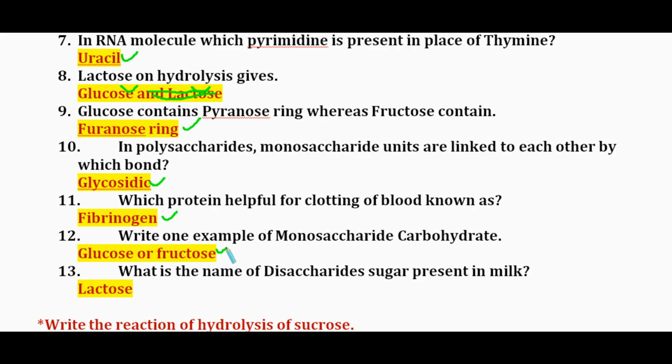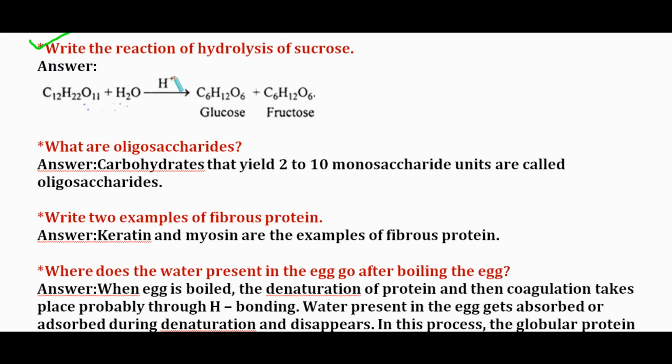Write one example of monosaccharide carbohydrates. It is glucose or fructose. What is the name of the disaccharide sugar present in milk? It is lactose. Write the reaction of hydrolysis of sucrose. C12H22O11 + H2O gives glucose and fructose. They have the same formula, but the structure is different. What are oligosaccharides? Carbohydrates that yield 2 to 10 monosaccharide units on hydrolysis are called oligosaccharides.